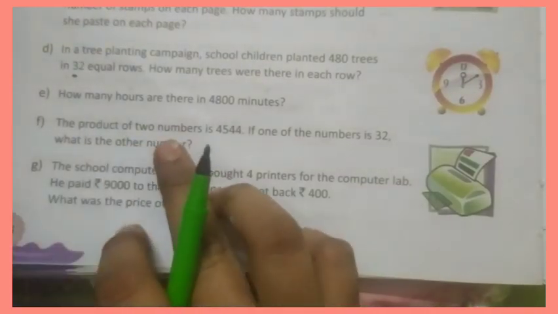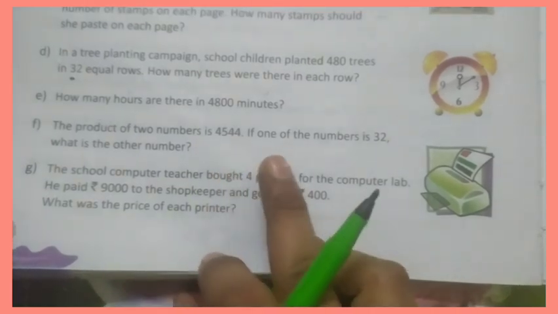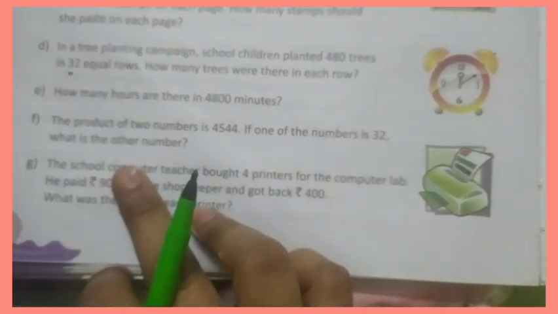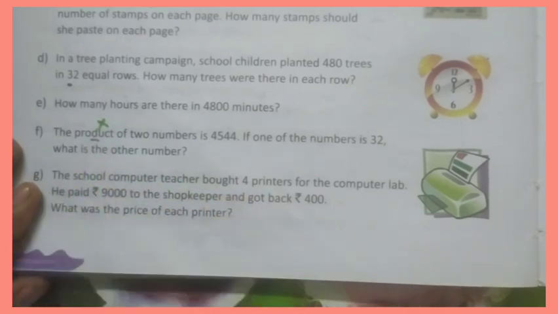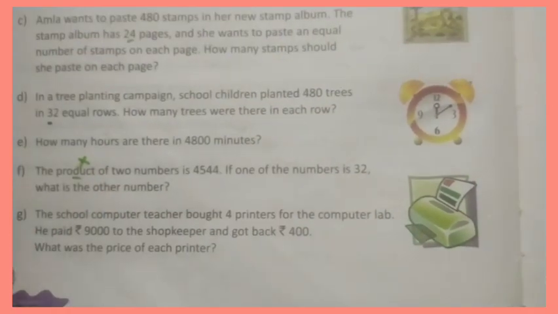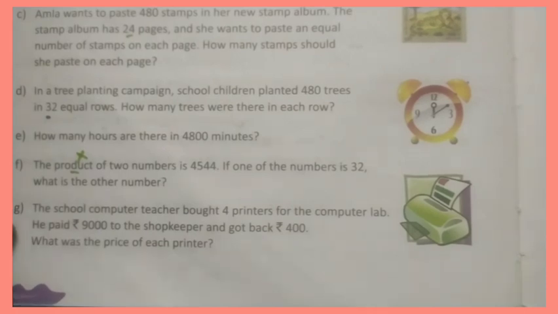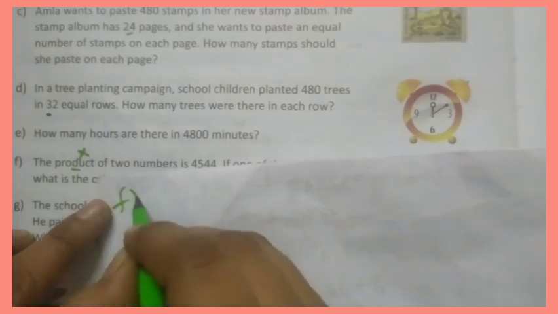The product of two numbers is 4544. If one of the numbers is 32, what is the other number? Okay, the product means multiplication. Okay, the product of two numbers is 4544. If one of the numbers is 32, what is the other number? Look at F answer.